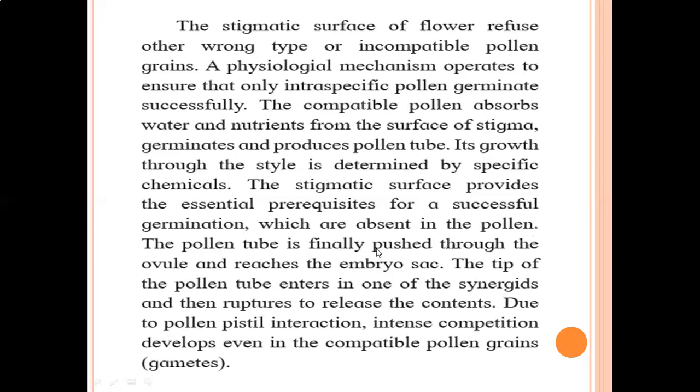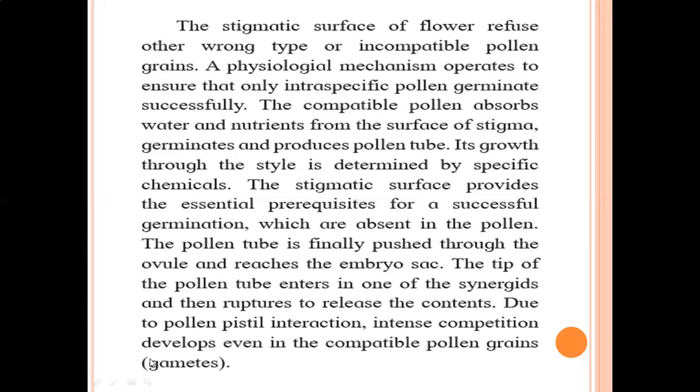The pollen tube is finally pushed through the ovule and reaches up to the embryo sac. You know that inside the anatropous ovule there is an embryo sac. The tip of the pollen tube enters one of the synergids and then it ruptures.